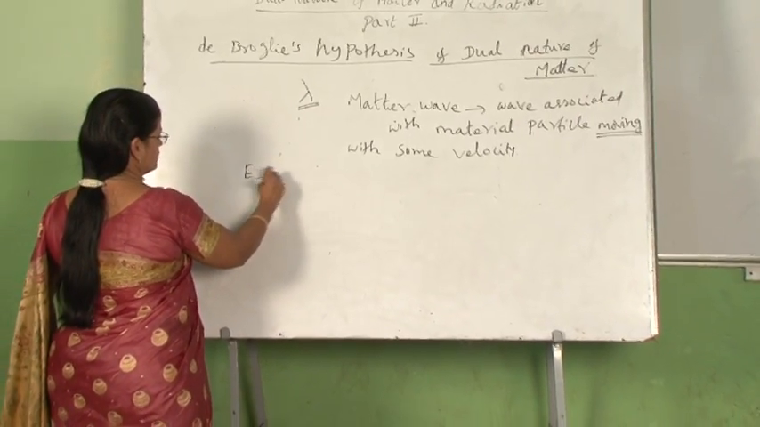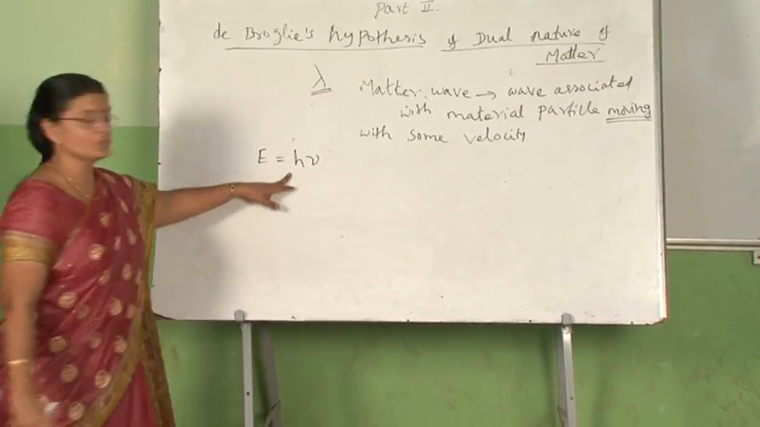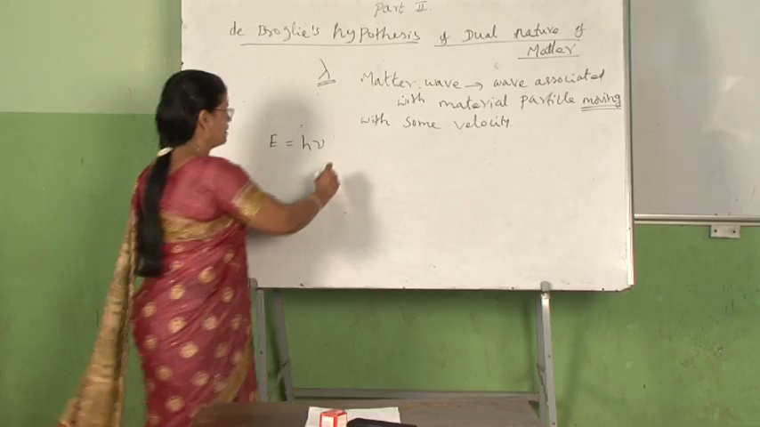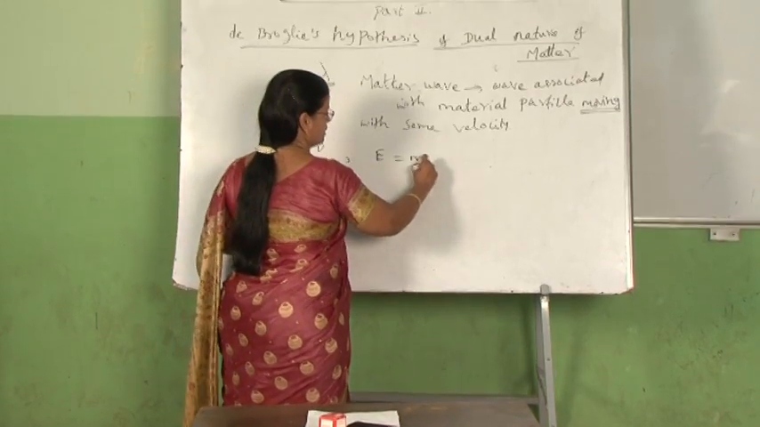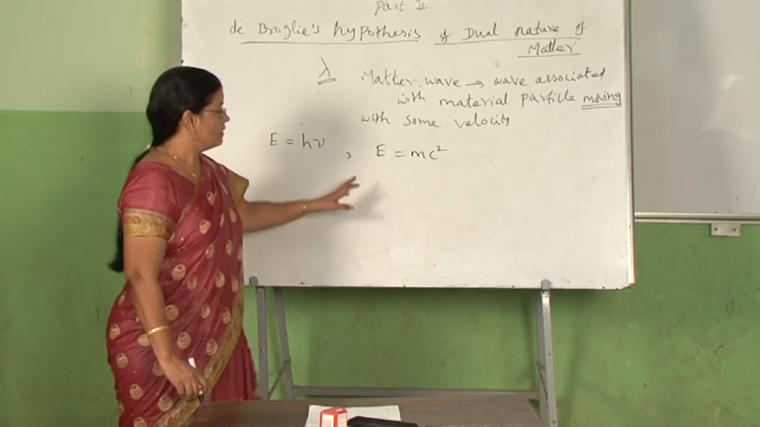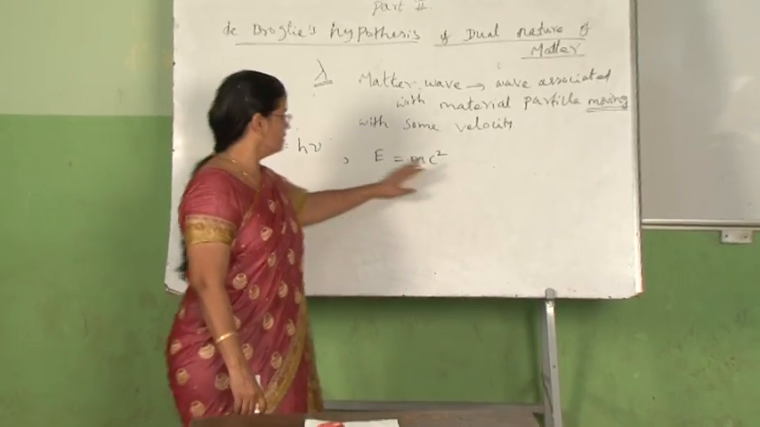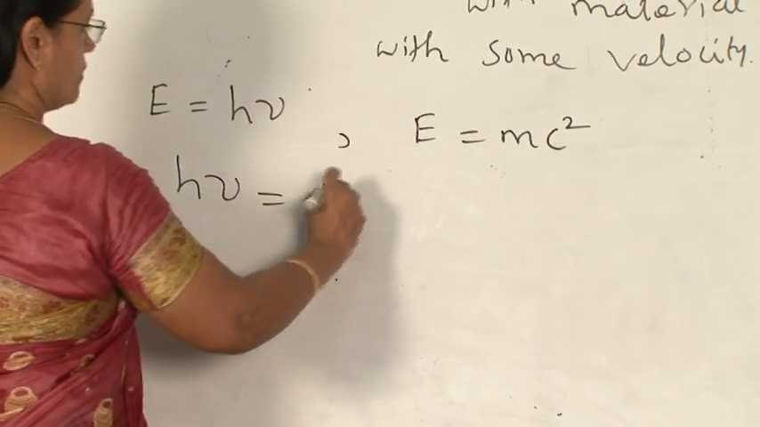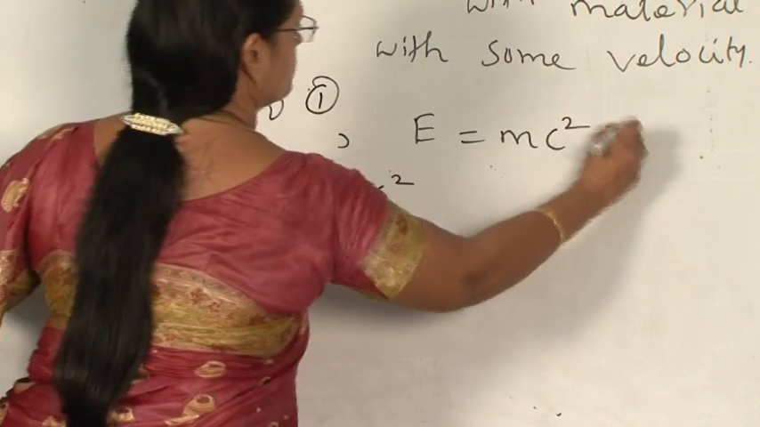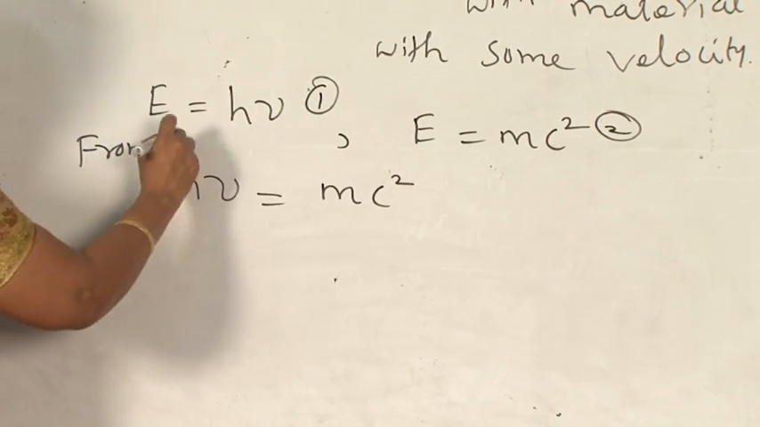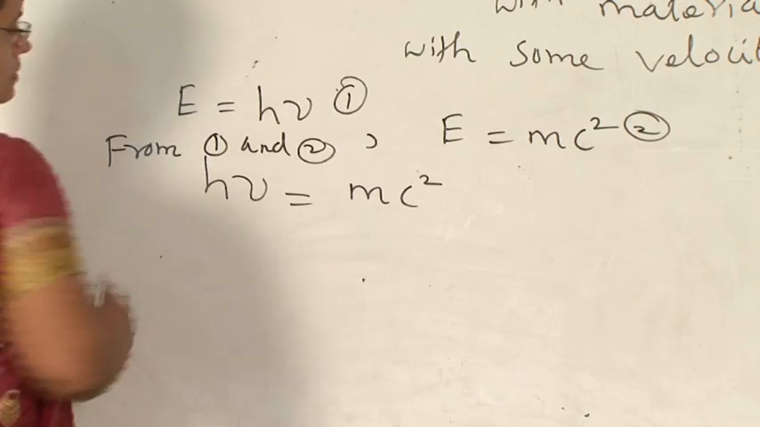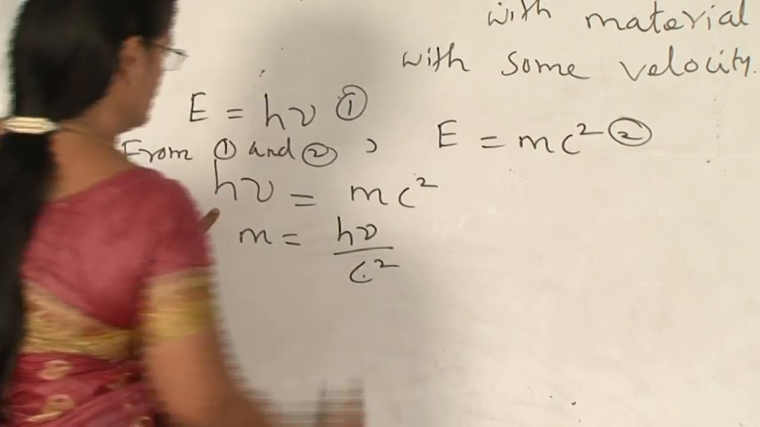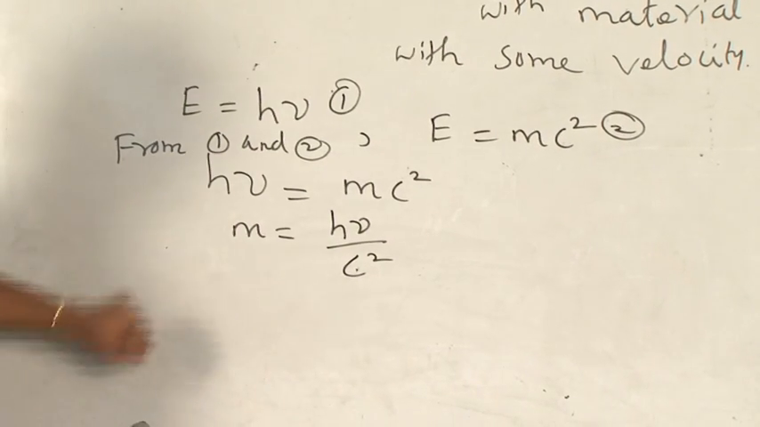Now, we know that energy is given by h nu. This is the energy possessed by each and every photon emitted by the source of radiation. And by Einstein's mass-energy equivalence, we also know this energy is mc square, where c is the velocity of light in vacuum or free space. Equating these two, we can write h nu equal to mc square. Naming these as 1 and 2, from 1 and 2 we can equate. So, what is m from here? By rearranging, we get m equal to h nu by c square.